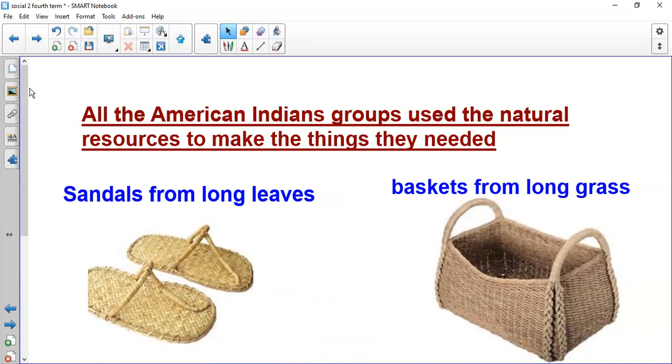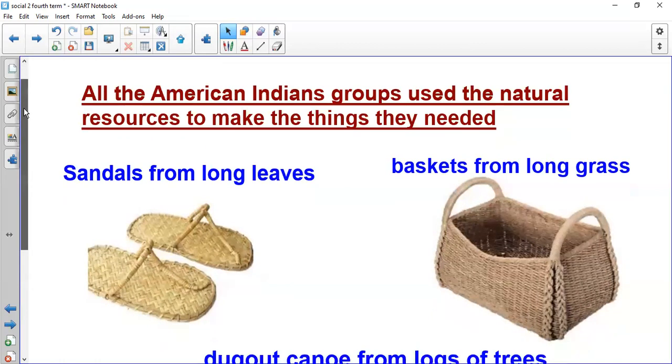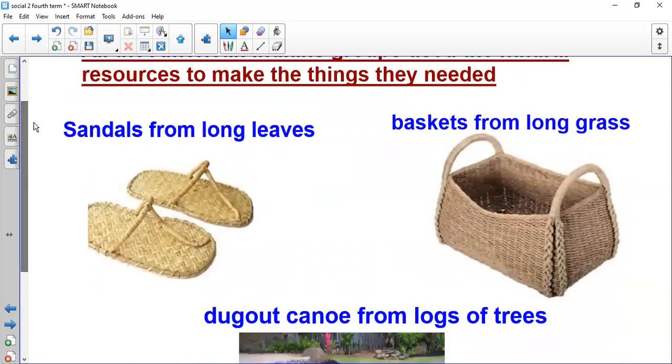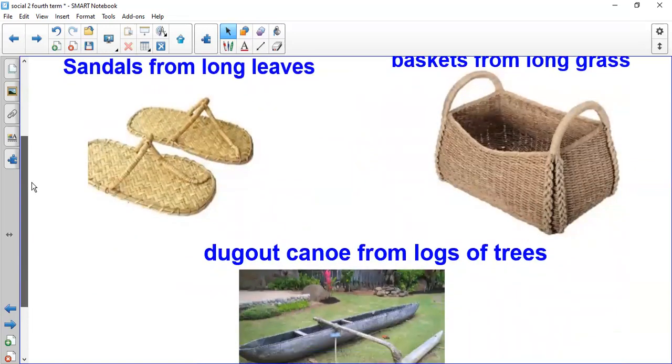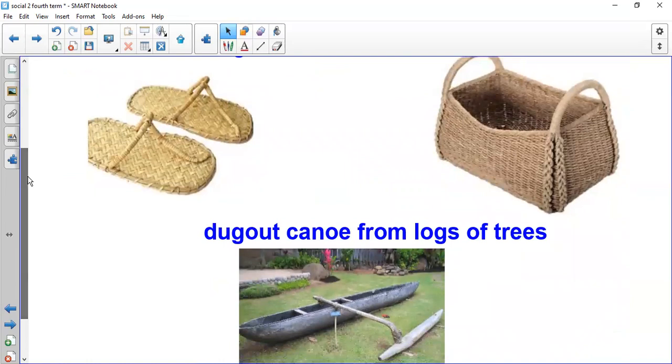They got leaves from trees and grass, and they made sandals. They also made baskets from grass. Of course, women made baskets from grass. And they made boats or canoes from logs of trees, to help them travel from one place to another. So they used only natural resources to make what they wanted.